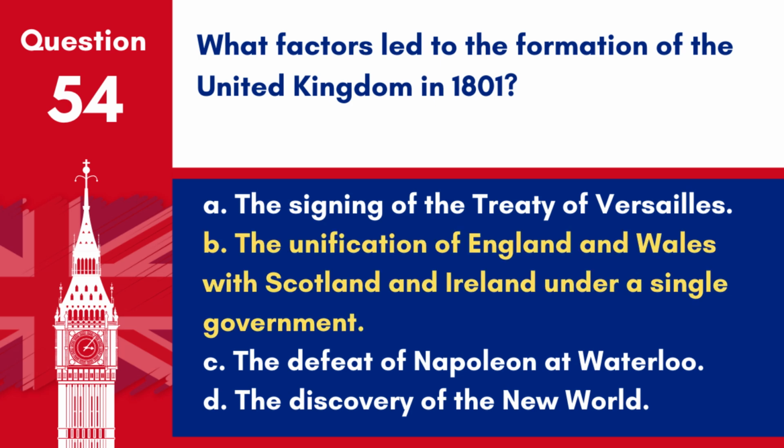Answer: B. The unification of England and Wales with Scotland and Ireland under a single government. The Acts of Union 1800 led to the formation of the United Kingdom of Great Britain and Ireland, by uniting the kingdoms of Great Britain and Ireland into a single political entity.